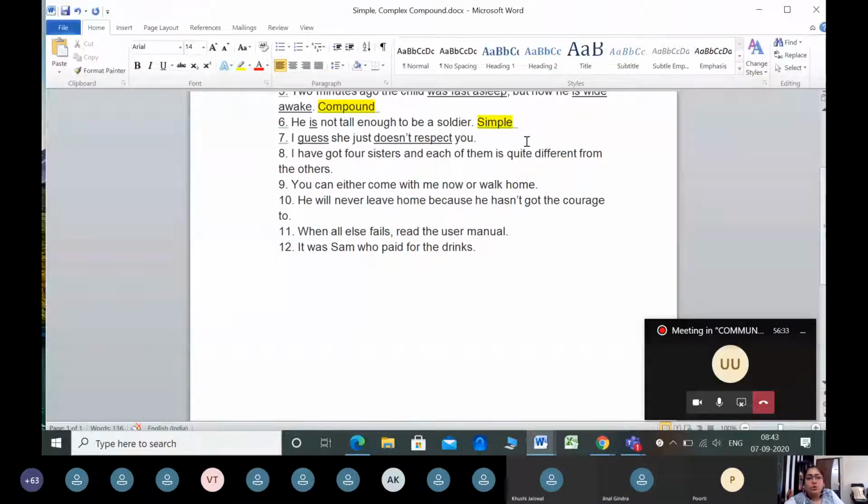Thank you. So if I just say she just doesn't respect you, then it looks as if it can stand on its own. It looks like a complete sentence, but actually here it is not the main clause. Now you would wonder, how is that possible? I guess doesn't look like a complete sentence, but it is a main clause. She just doesn't respect you sounds like a complete sentence, but it is not a main clause. It is a subordinate clause. How is that possible? Let us see here.